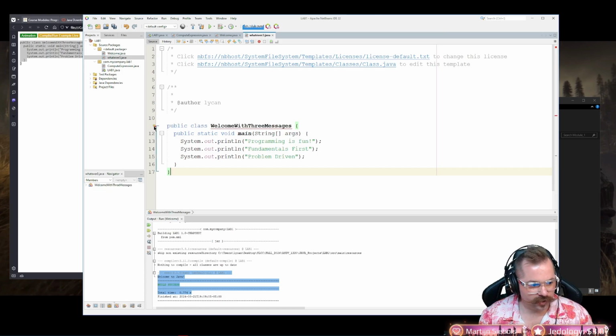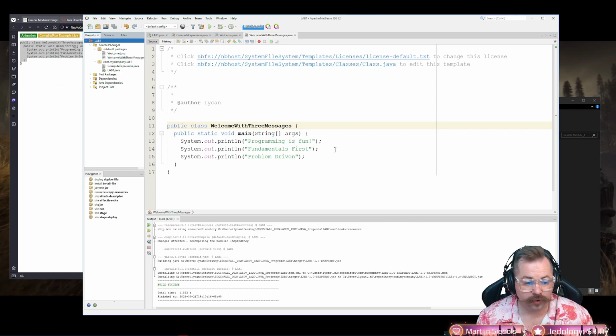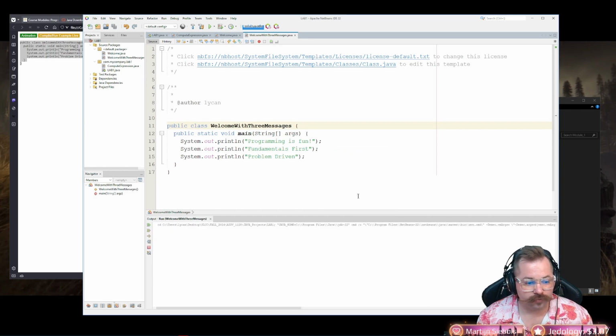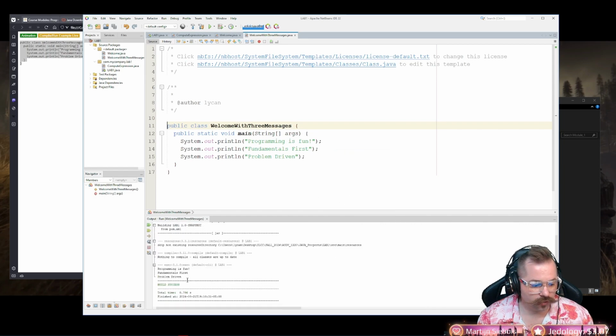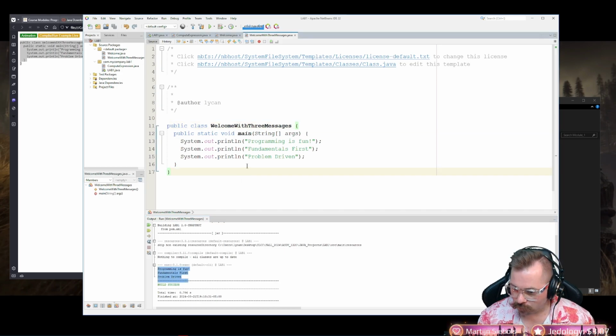Okay, I got my error message, rename the file, and we're going to right click on lab 1, clean and build, and then we're going to right click and run the file. Okay, programming is fun, fundamentals first, problem driven. There you go, that one worked.